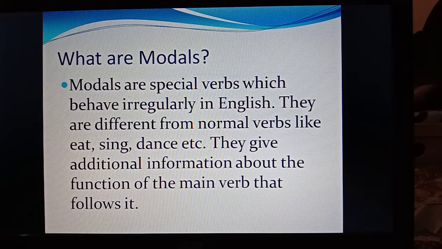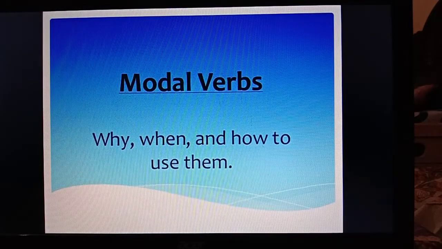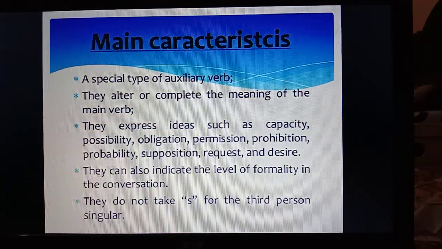So modals are used with the main verb and they give additional information about the function of the main verb that follows it. So these are called modals. Now, why, when, and how to use these modals? Today we will learn it. First of all, I will tell you the main characteristics of the modals.